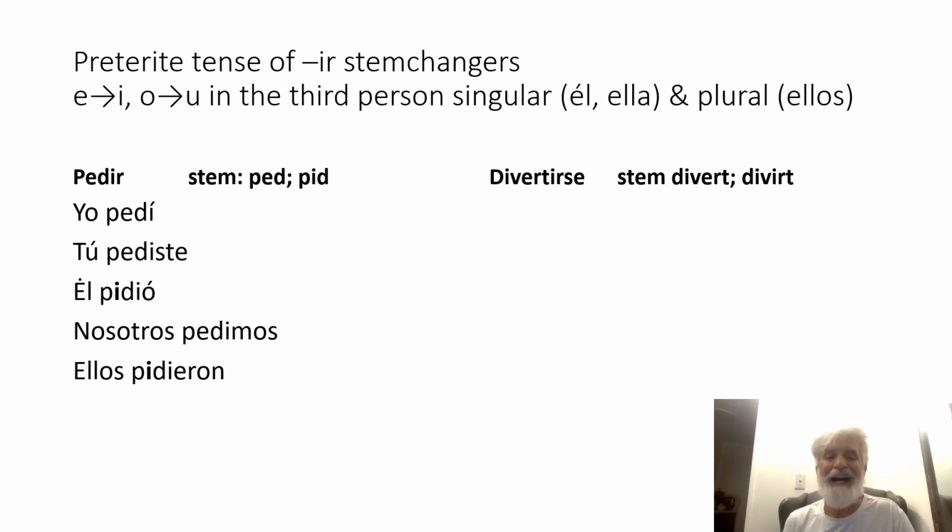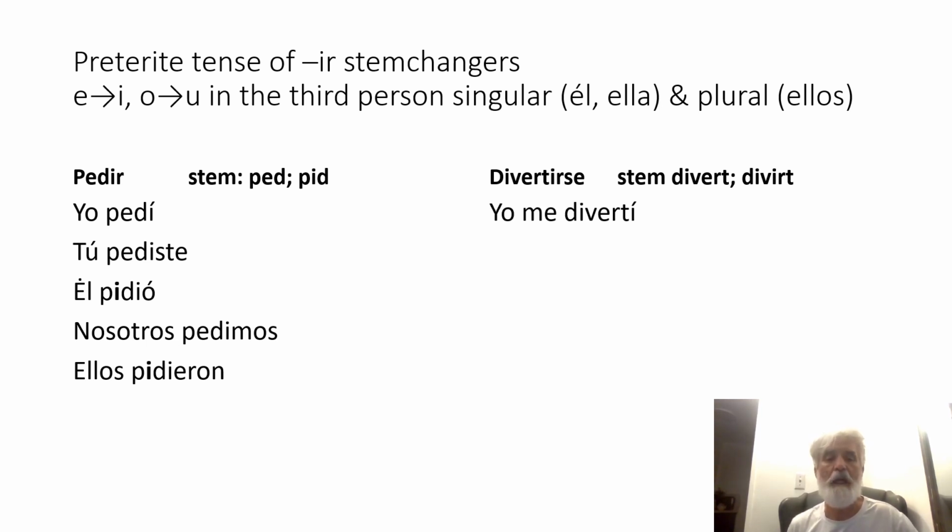First of all, it's an IR verb, so we want to get the stem of it. We want to put it in the preterite tense, correct? So the regular stem would be divert. I just dropped the IR. But this verb in the present tense has a stem change. So when we go to put it in the preterite, there's going to be a stem change in the él, ella form, and in the ellos form. The E of the stem will go to I. And so we get this new stem, divirt. And the divirt will go to the él, ella form and the ellos form.